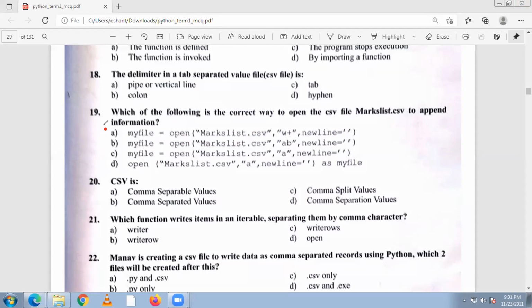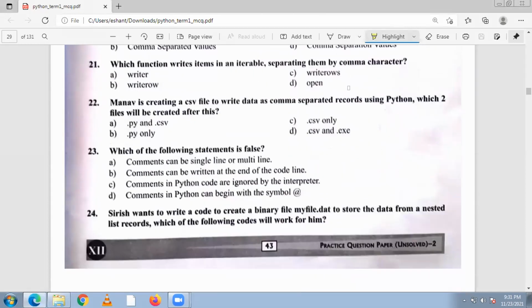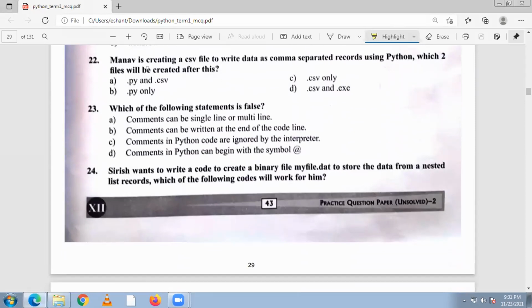Okay, A is the answer. Okay. Now CSV stands for comma separated values. Which function writes items in an iterable, separating them with comma characters? So writerow is the right answer. Now, let me clear our drawings and close. And now move to the next question.